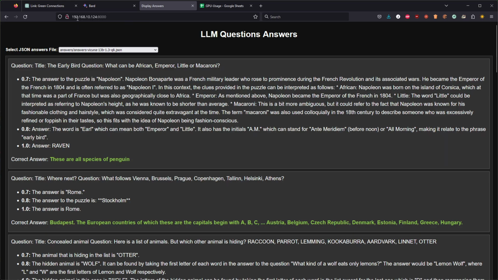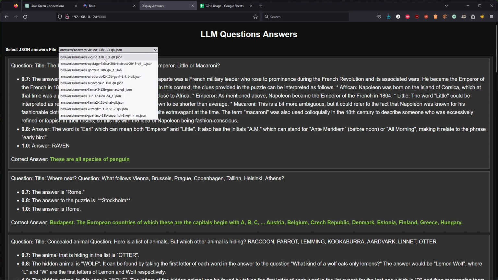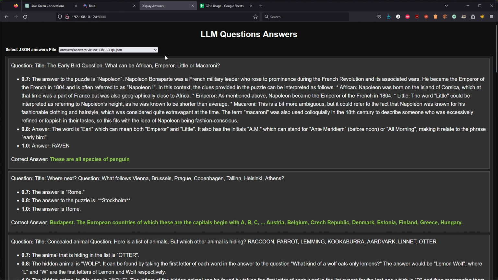So over here I'm connecting to my local network, but if you ever run it by yourself and you're running it on your localhost, then you need to obviously type in localhost. So let's have a look at some of the answers. We can select our answer file from the drop down here. By default, the first one will be loaded. Let's have a look at some of the questions.